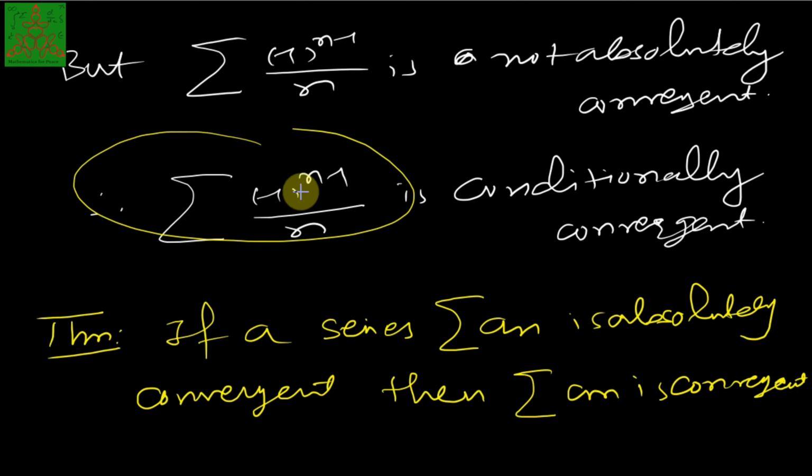Sometimes this test is also useful to discuss whether the given series is convergent or not, if it is not a positive term series. For example, suppose we have the series minus 1 raised to n minus 1 upon n cube. If I want to decide whether this series is convergent or not, we know that this series is an alternating series, so I can apply the Leibniz test. But without the Leibniz test also we can state whether this series is convergent or not.